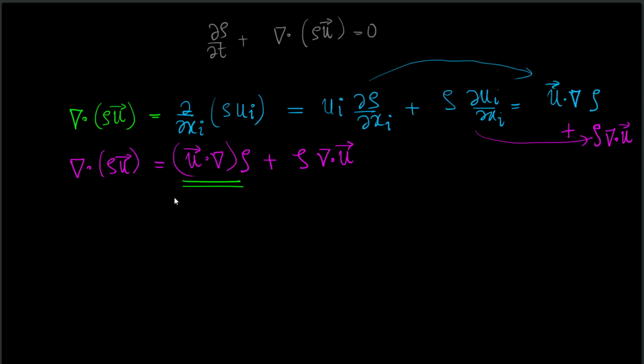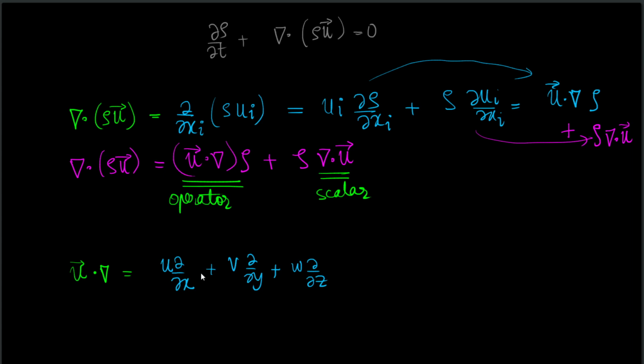This is an operator, while this is a scalar. And u dot nabla, if you recall the total derivative stuff that we did in the previous lecture, is equal to u del del x plus v del del y plus w del del z. And when this operates on a scalar, say phi, this will be u del phi del x plus v del phi del y plus w del phi del z.